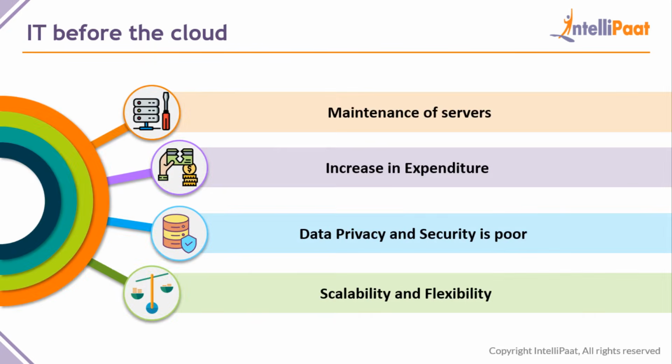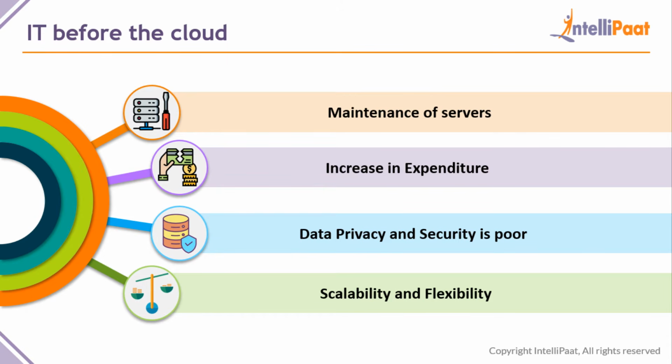So moving on. Before cloud, before AWS, you had to do all of these. You had to maintain the servers, and obviously the expenditure would be very high because you'd be doing all of these by yourself. Then you also have to take care of security. You should build your code accordingly so that it is secure. You should keep your infrastructure secure, and also handle scalability and flexibility. Scalability, as I told you, means AWS provides you more servers when traffic increases and reduces the number of servers when traffic decreases. Before AWS, you would have to take care of this yourself. You should increase the servers whenever there is a traffic increase, and decrease them whenever there is a traffic decrease.